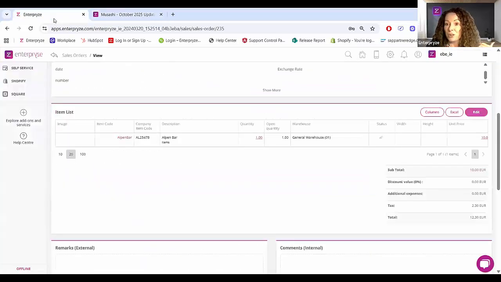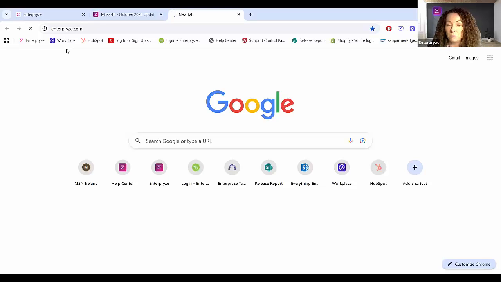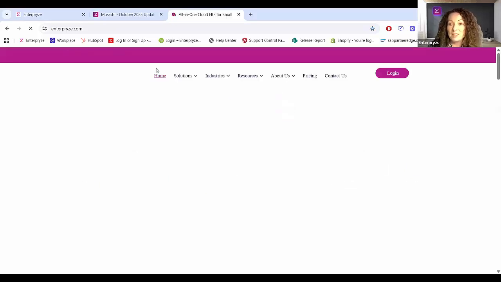So plenty more to come on the roadmap. The roadmap is actually up to date as well, at enterpryze.com. If you go into resources and click on roadmap, you will find out what's due to come in November and December. Lots of new updates coming as always, and we'll have another monthly release before the end of November, so it's great to keep on top of what's coming through the system.